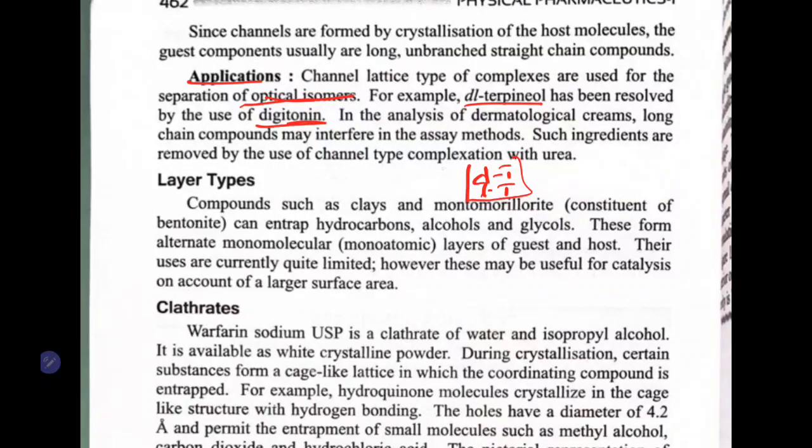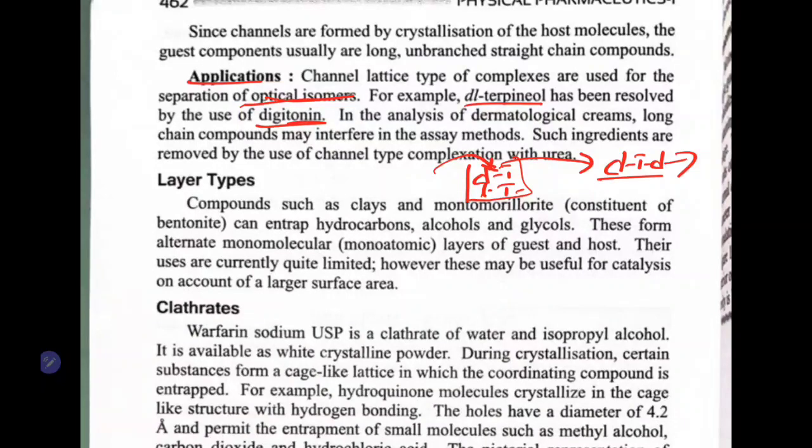If you add digitonin to this, digitonin will form a complex with only one type, either D terpineol or L terpineol. So it can be resolved. The complex formed can be separated and the other terpineol is left in the beaker. So if it forms a complex with the D type, all the D terpineol-digitonin complex will be separated and L will be remaining in the beaker.